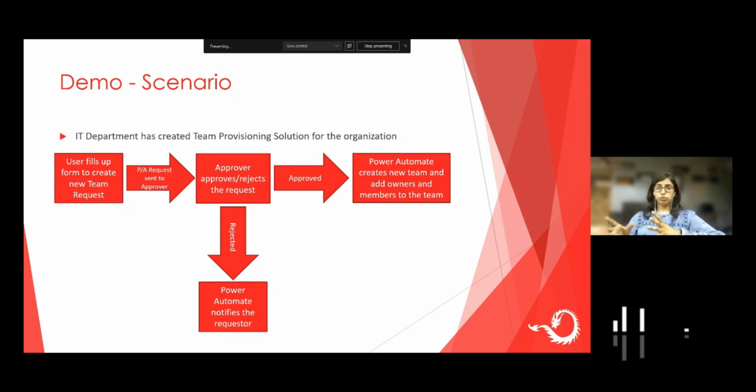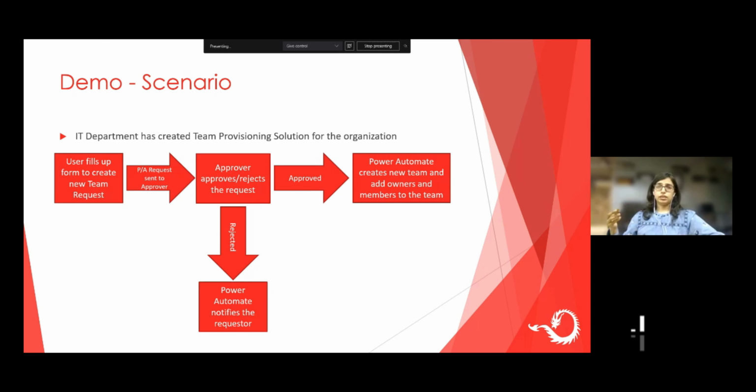And this is the demo scenario. The user will fill up a form to create a new team request. We are developing an application for the IT department of a big organization, where they need new teams created every now and then. But now there needs to be some approval process attached to it so that Microsoft Teams is not flooded with unnecessary new teams.